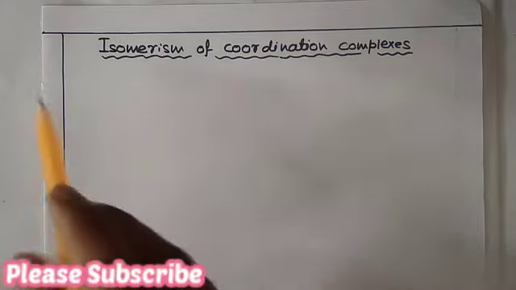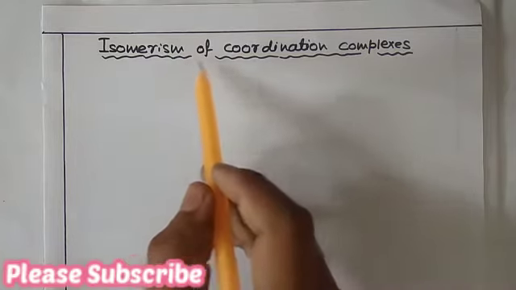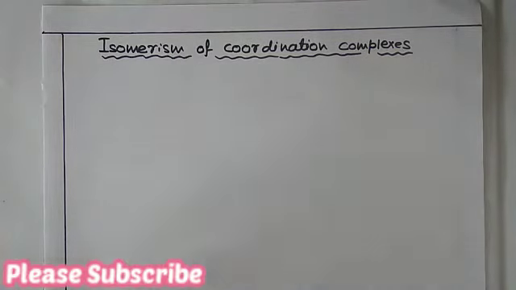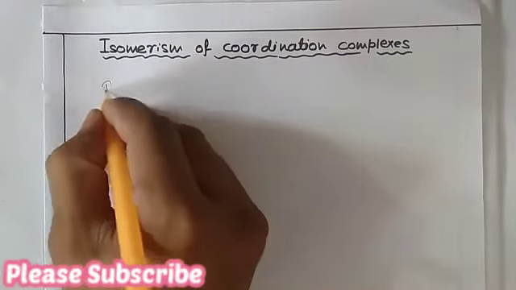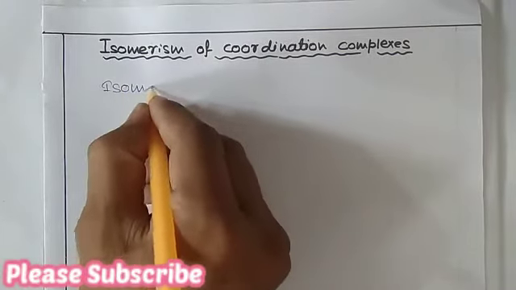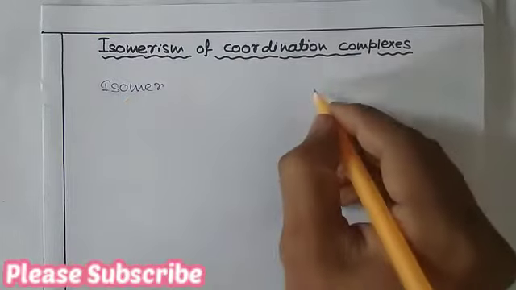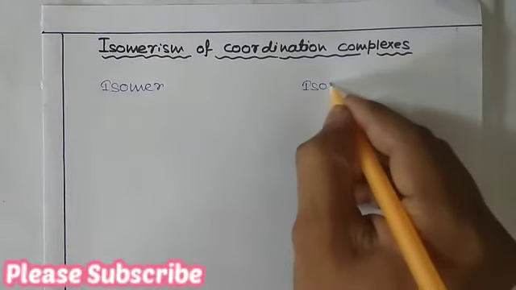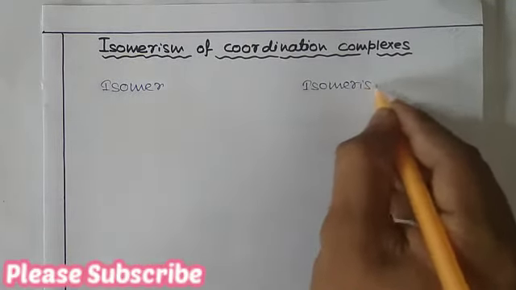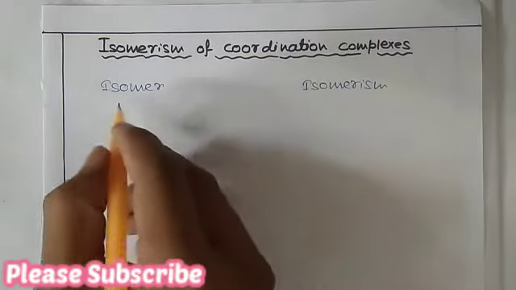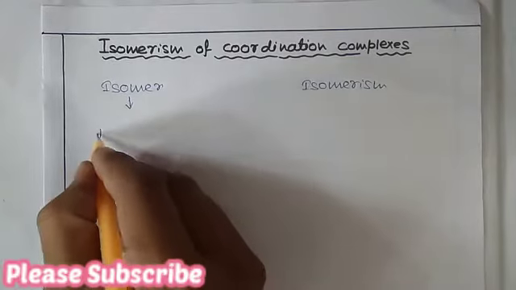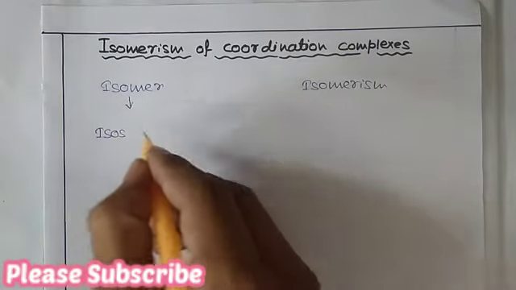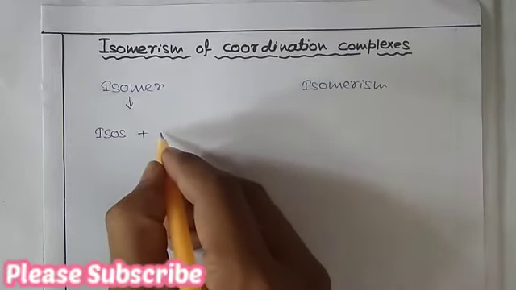So today we will discuss isomerism of coordination complexes. Before that, we need to know what is isomer and what is isomerism. The word isomer arises from isos plus meros.